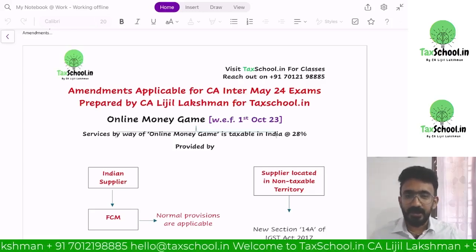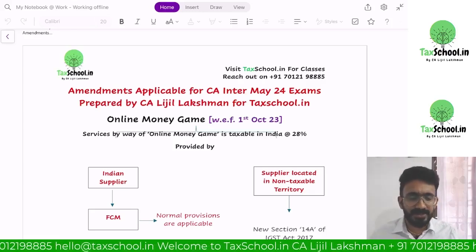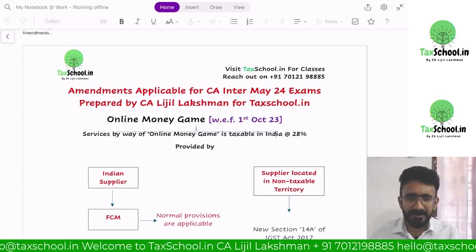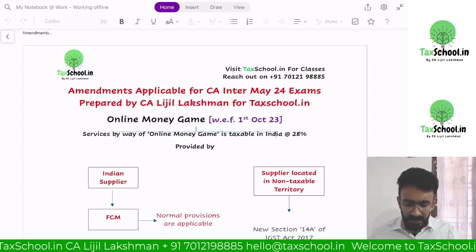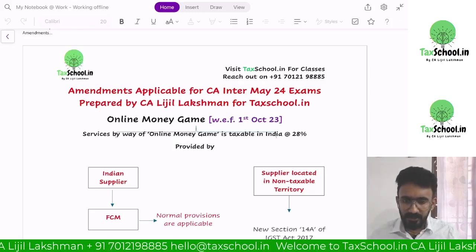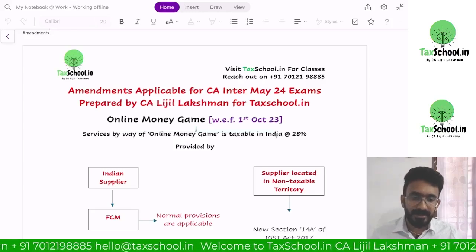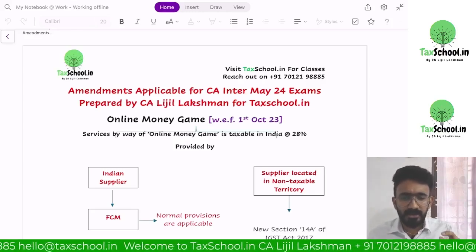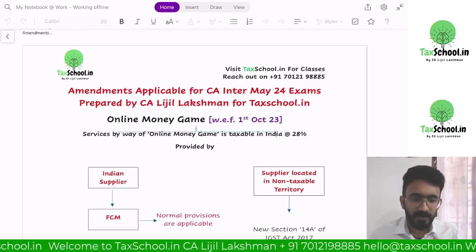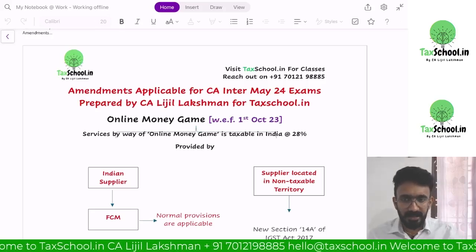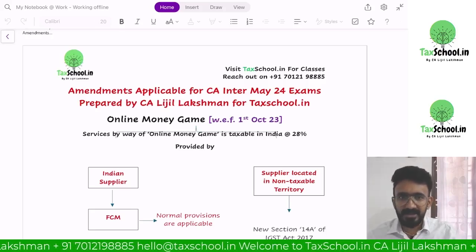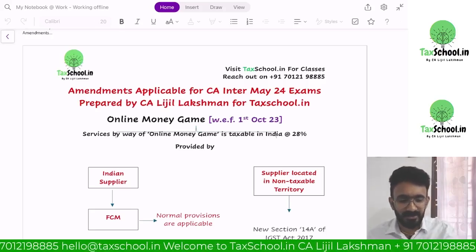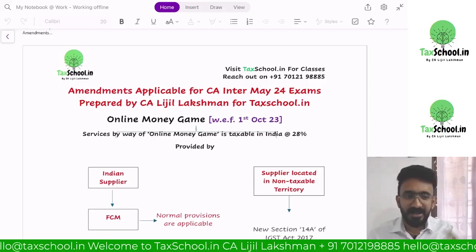Sometimes it's enough to know the concepts relating to an amendment. Sometimes it's important to know some examples on top of it. So our objective here is to give you an overall run on all the amendments. When you're going through your ICA material, a lot of you might get a little confused, and I often get texts on my WhatsApp saying, okay sir, why is this provision different in the material, why is this amended?